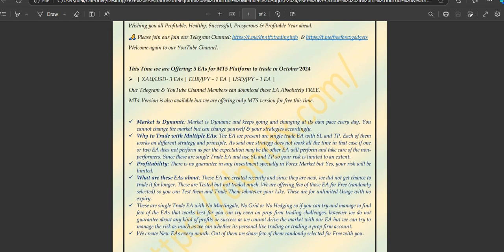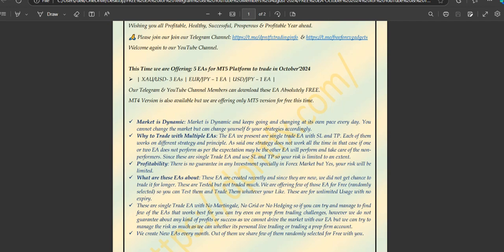In the previous months as well, on average, we are providing at least 5 expert advisors every month. Sometimes we provided more as well. But why are we providing more expert advisors? The market is dynamic and keeps on changing at its own pace every day. You cannot change the market, but you can change yourself and your strategies according to the market.